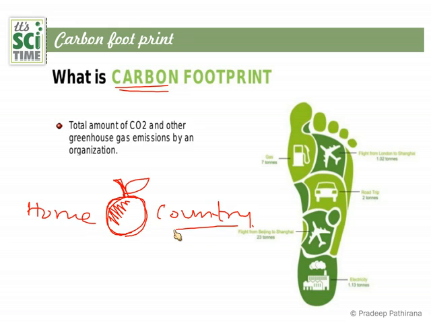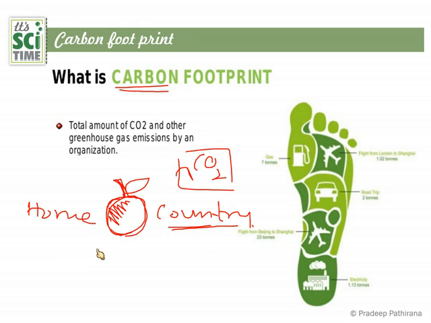But when we import it from another country, the workers and machines and transporting vehicles, ships, aeroplanes, all release a lot of carbon dioxide unnecessarily, and therefore the footprint will be higher for that orange.